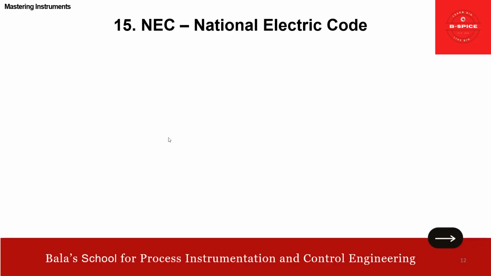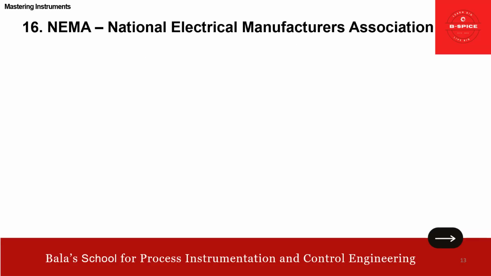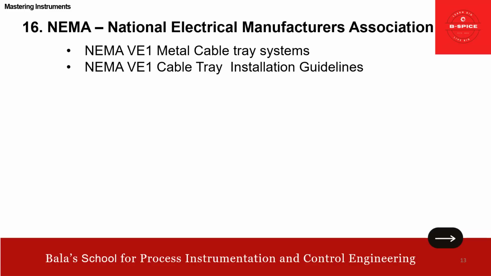Then NEC, National Electric Code. This one, NEC 725, talks about the cable installation on cable tray. This is one of the points for NEC. Then we have NEMA, National Electrical Manufacturers Association. We have NEMA VE 1. It talks about metal cable tray system. It basically focuses on the cable tray.